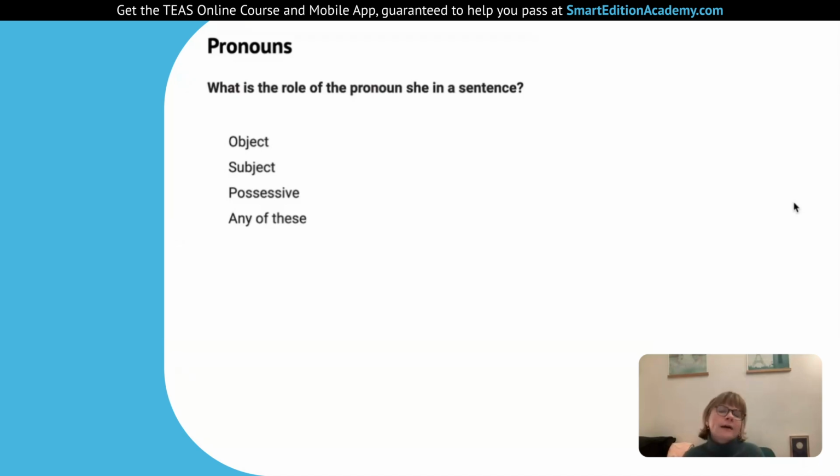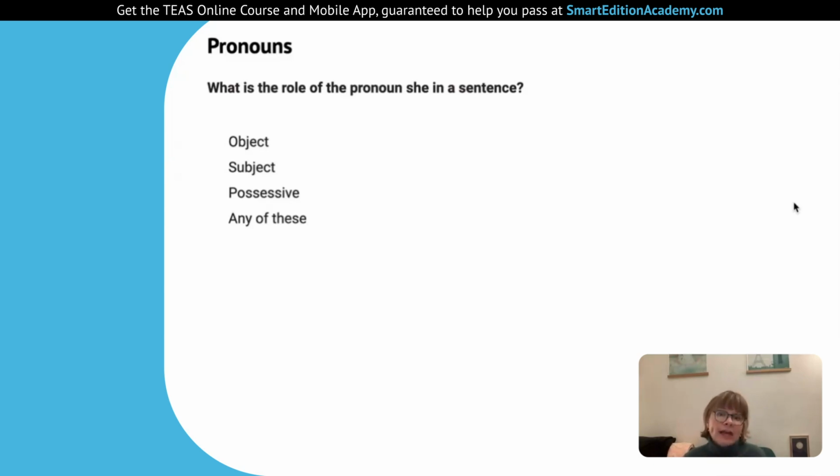Object. So what is the object of that sentence? She likes her friends. So the object in terms of grammar is the one we're doing the verb to, the one who's kind of receiving the action of the verb, not doing it, but receiving the action. So what's the object of the verb? What does she like? Who does she like? Her friends. So the object is her friends. It's not she.